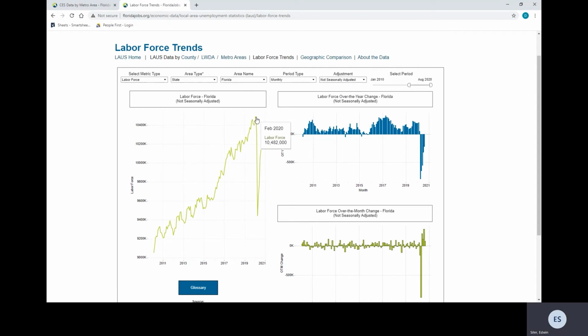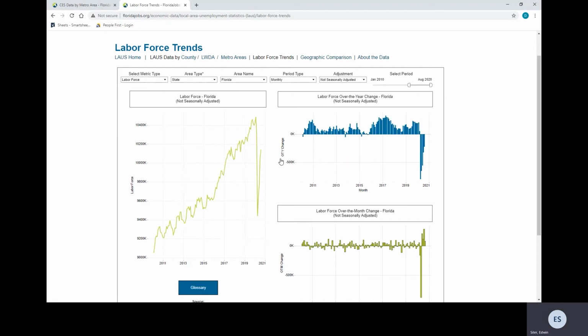So the first graph is a time series of selected indicators, geography, and other selections. The second graphic shows over the year change. And the third is over the month change. As you scroll, you can actually see over the month, previous month, over the year, change for Florida.